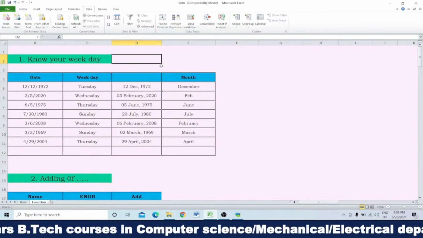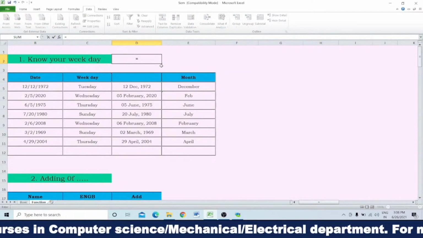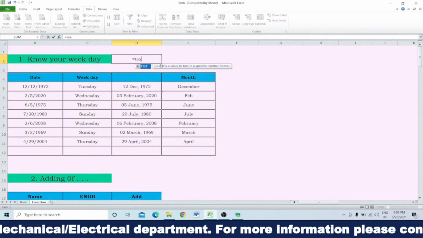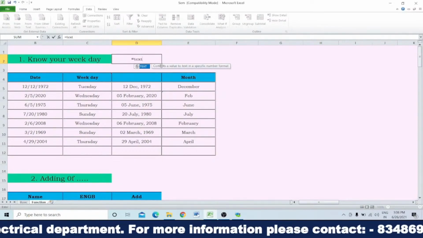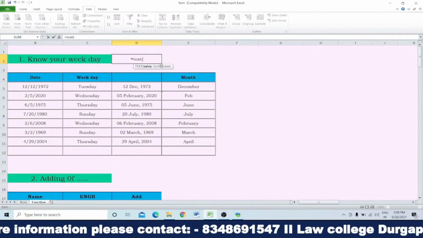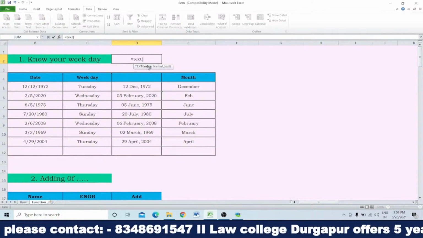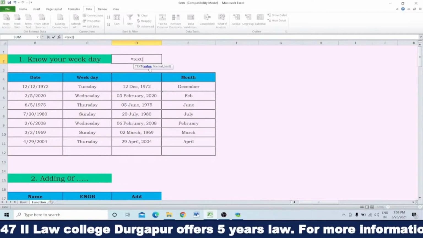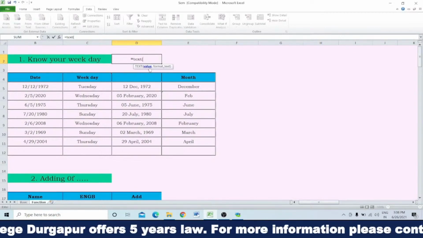The formula is, you first put equals to, and then TEXT, and then start the first bracket. See, it is written value. Here value means the date for which you want to calculate the weekday.